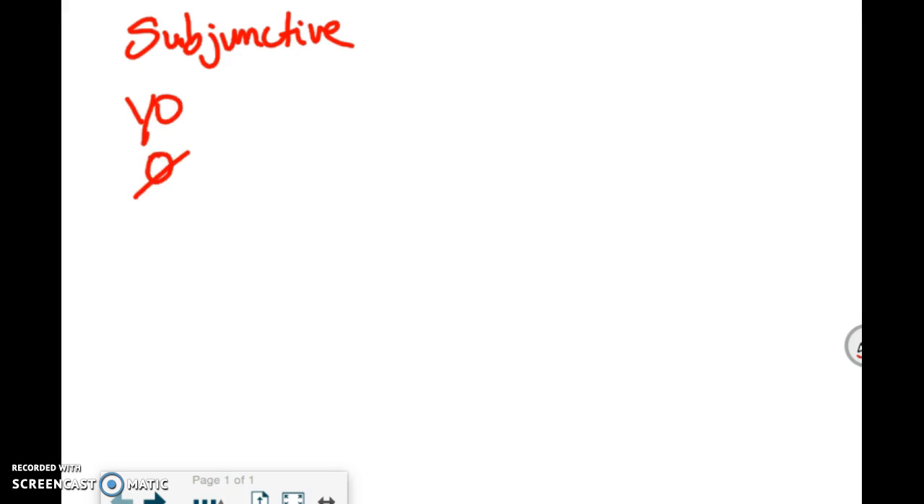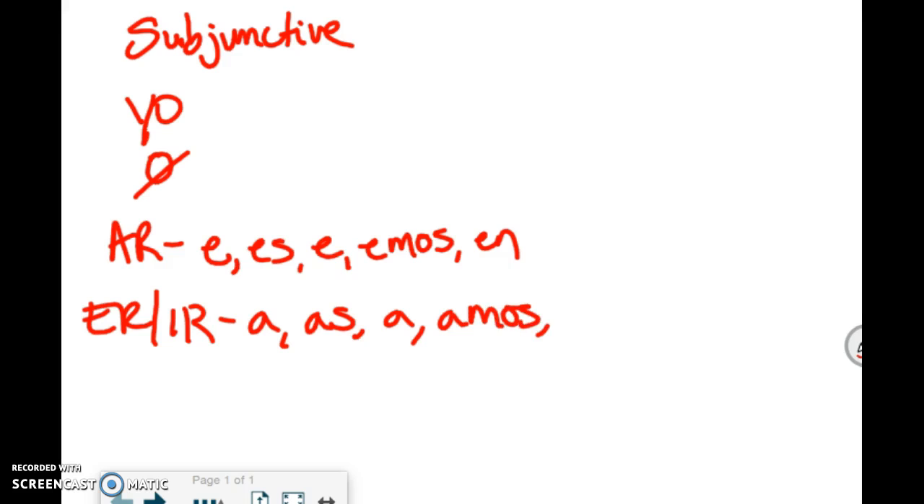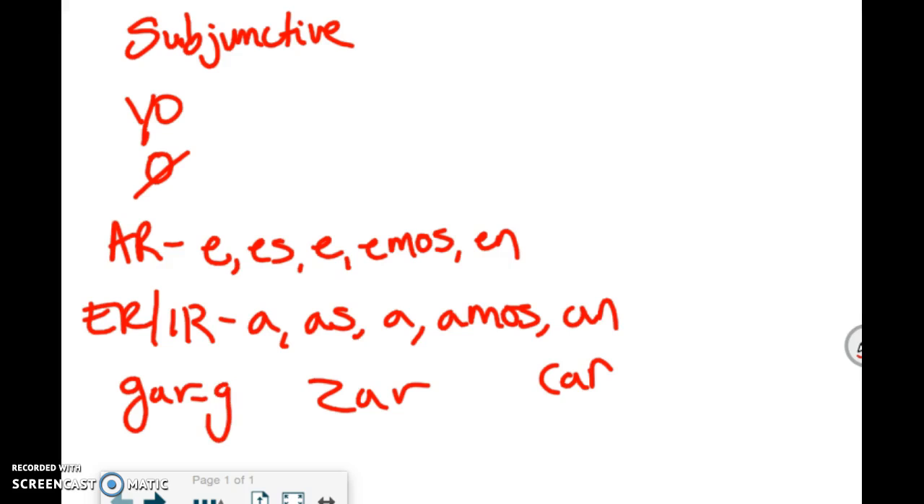If it is an AR verb, you are going to replace it with e, es, e, emos, en. And if it is an ER or an IR verb, the ending will now be replaced with a, as, a, amos, an. The verbs that we need to be very careful with are verbs that end in GAR, ZAR, and CAR, because now the GAR is going to become GUE in all forms, the ZAR is going to become CE in all forms, and the CAR is going to become QUE in all forms.